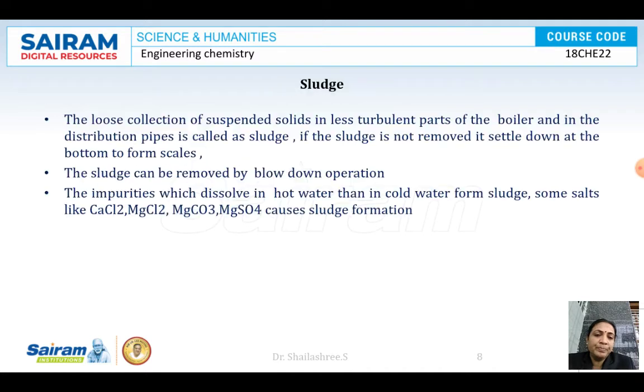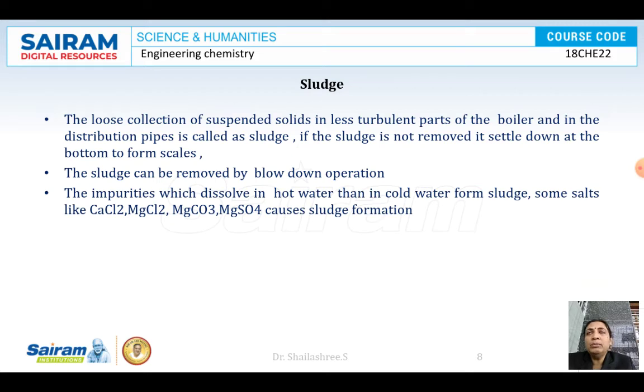And the next is sludge, the loose deposit. The loosely held deposits which are present at the bottom of the boilers and in the distribution pipes are called sludges. And the sludge can be removed by, once again, the blow down operation, that is, replacing the impure water with fresh water.